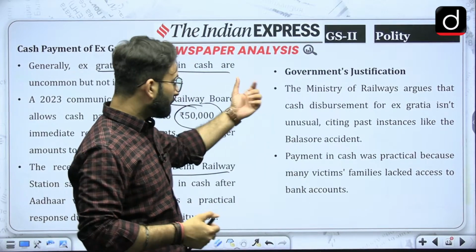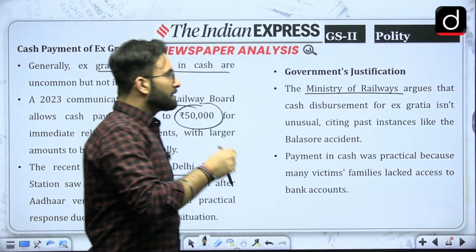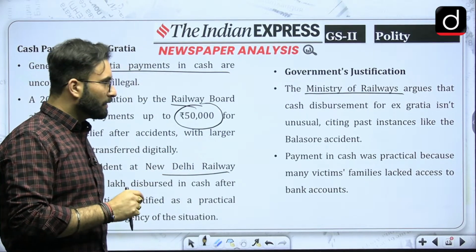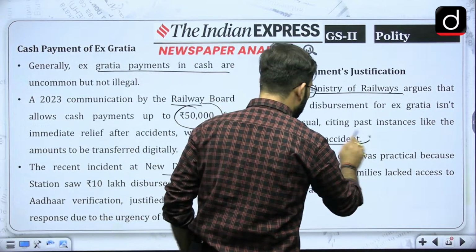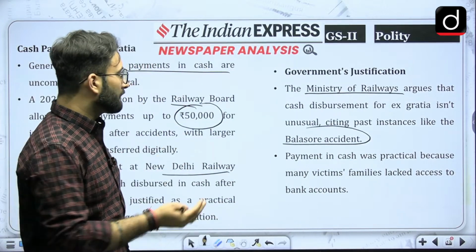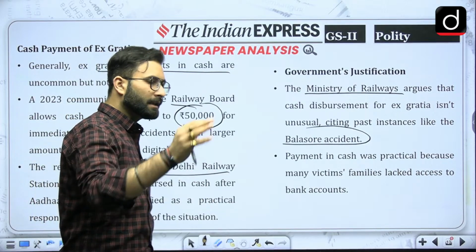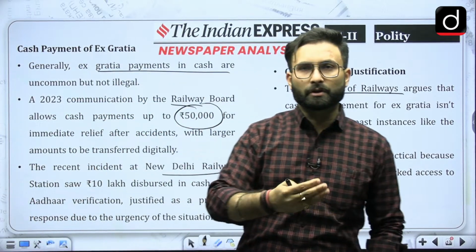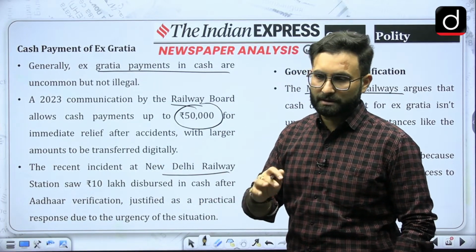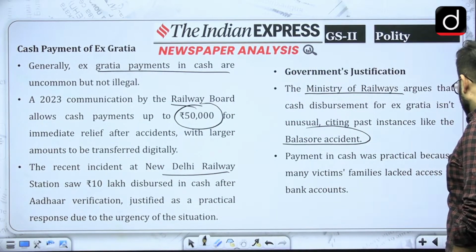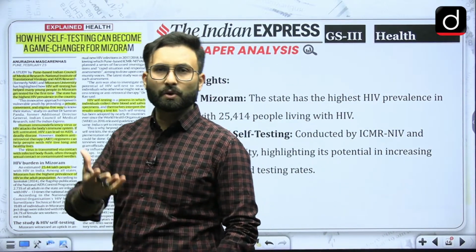Okay. Now, what is the government's justification over here? The Ministry of Railways has argued that the disbursement of ex gratia isn't unusual, citing past incidents like the Balasore accident. That was also a train accident. Payment in cash was practical because many victims' families lacked access to a bank account at that point of time, because various people were coming from different areas for the Mahakumbh, and they might not have had bank accounts, etc. So that was something about the ex gratia payment. This term becomes important for you, it can be asked in the examination, so you should know about it.